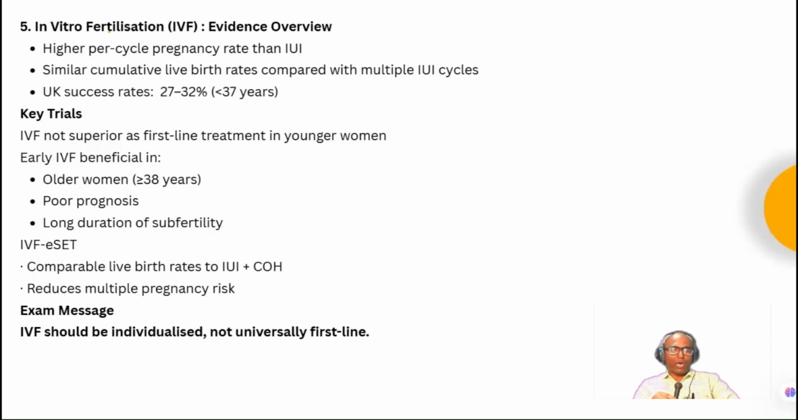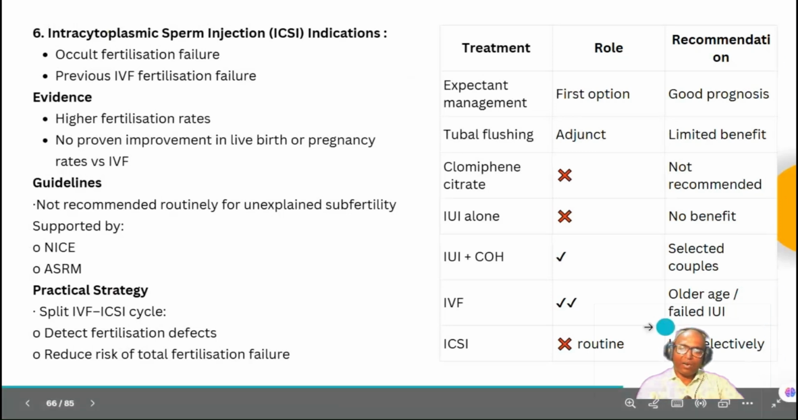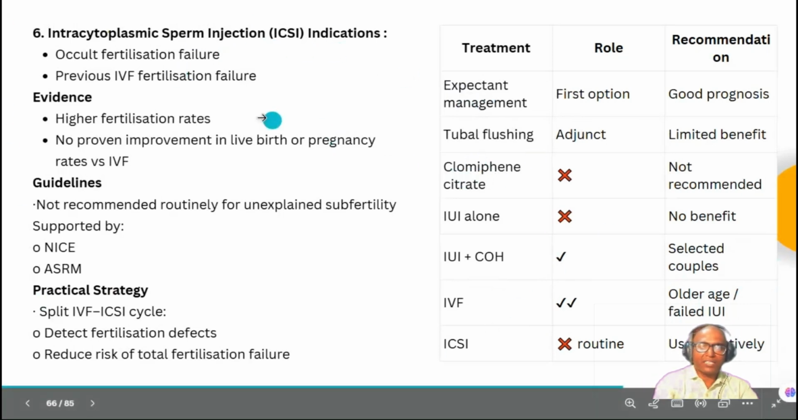It gives comparable live birth rates to IUI plus COH. So if you go ahead with IVF, the rates are similar to IUI plus COH, and it reduces the multiple pregnancy risk also. IVF should be individualized and not universally first line. It is always expectant management first, followed by IVF. And as per the TOG, you go ahead with COH plus IUI in selected cases, and IVF after that. This is what this particular article says.